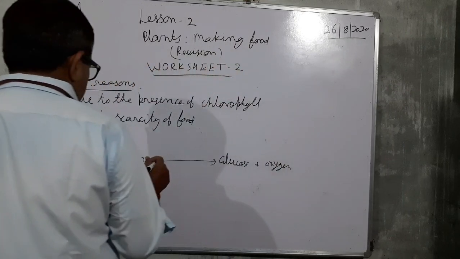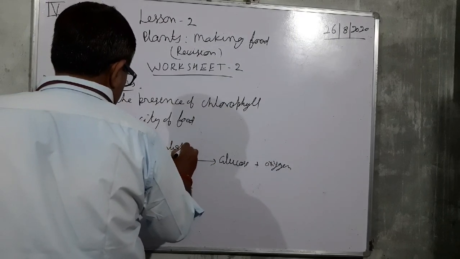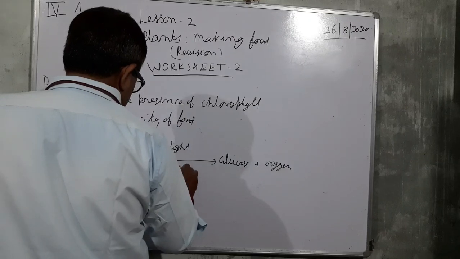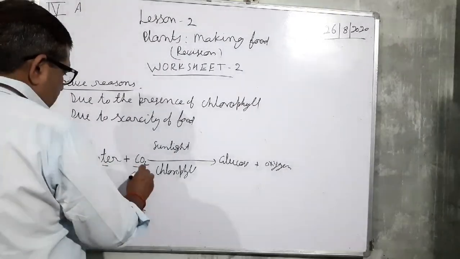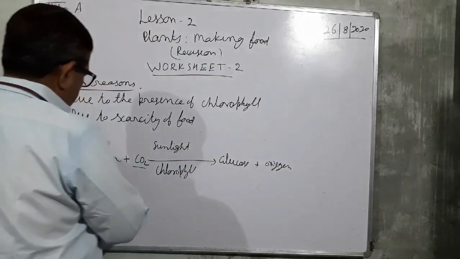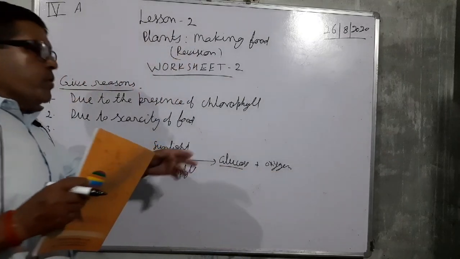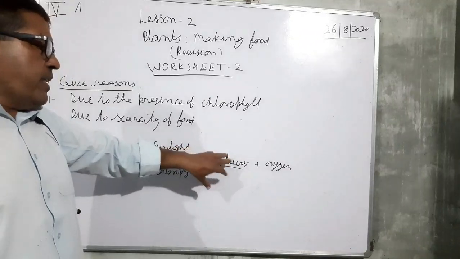What other things are needed? Sunlight. Another, chlorophyll. So this water is there, carbon dioxide is there, and this water and carbon dioxide is converted into the glucose and the oxygen. Glucose is product and oxygen the byproduct. This glucose is our food.